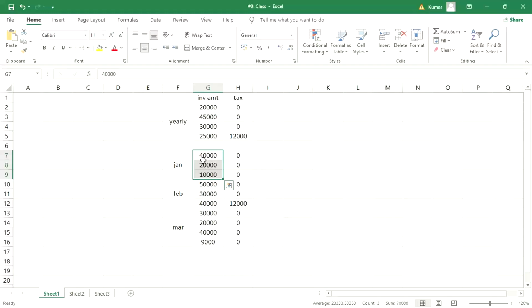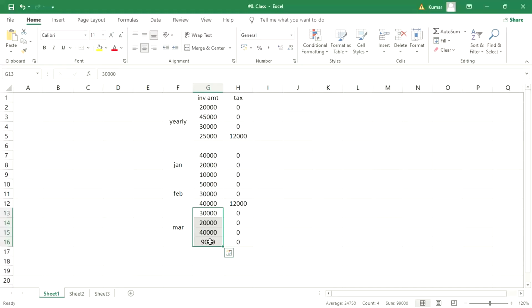Till 70,000 the calculation was there; next month onwards, January is counted as 0. From 0 the system calculates again: 0, then 50,000, 30,000, and here 1,20,000, so it is 12,000, right? If any other invoice is posted, again the system is going to calculate 10% TDS, right? And next month onwards again it is going to be 0. This is how it is going to happen.